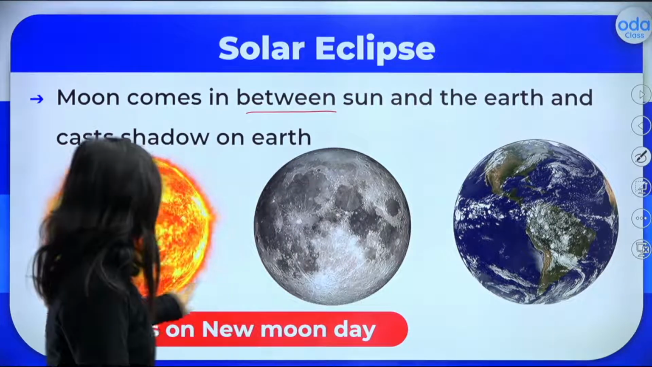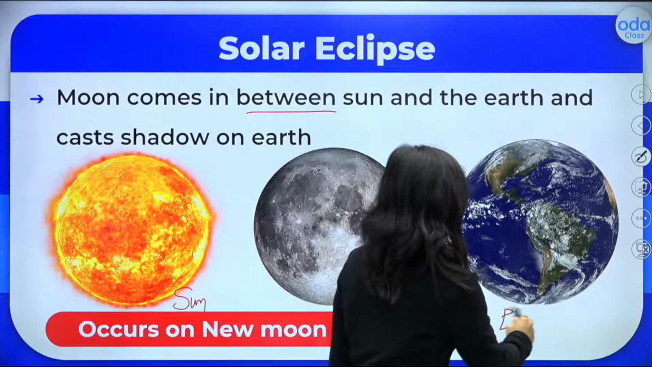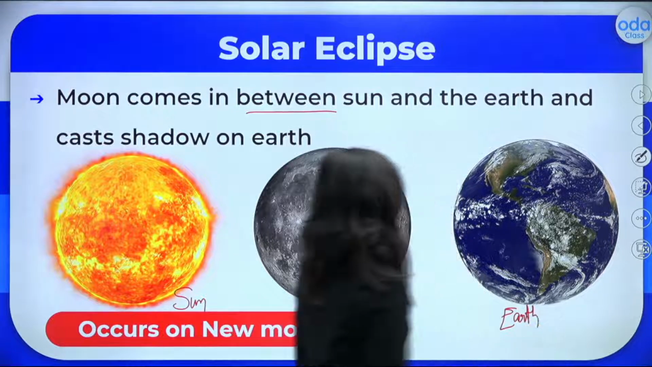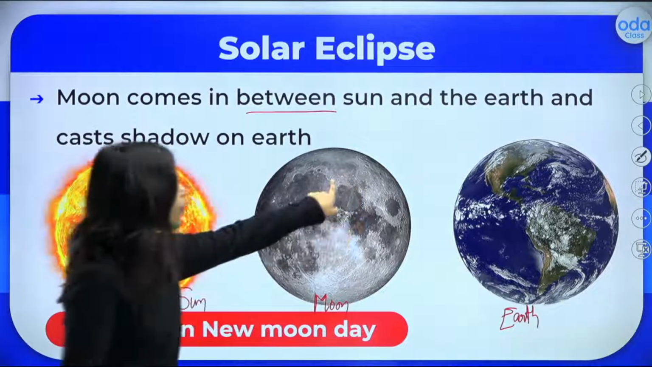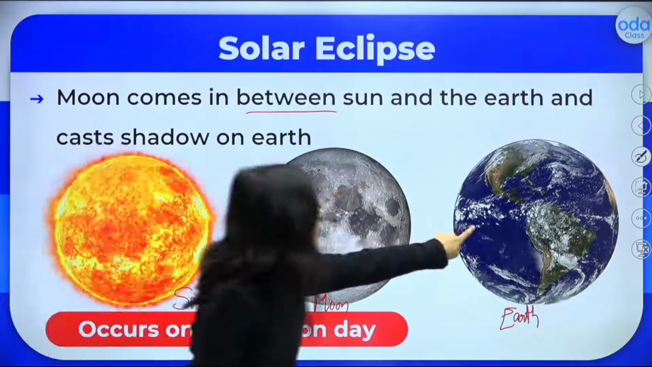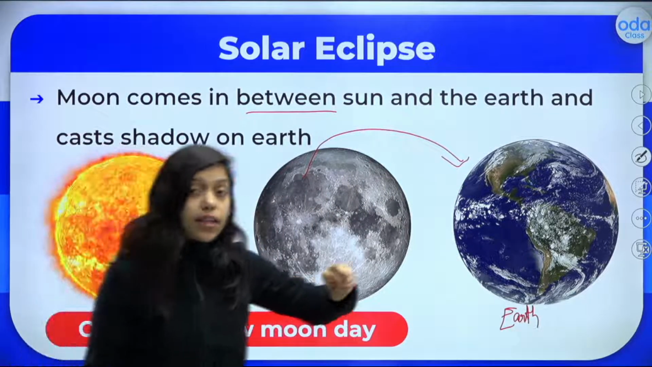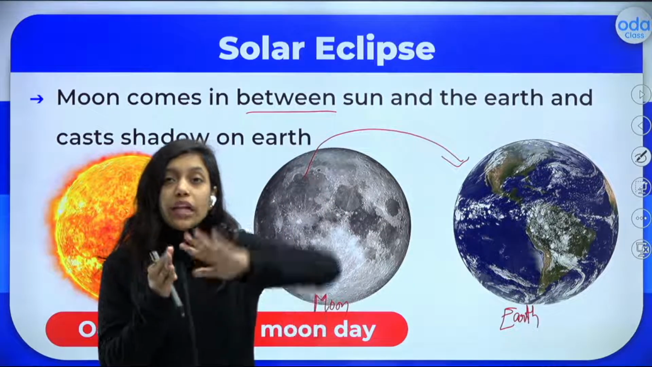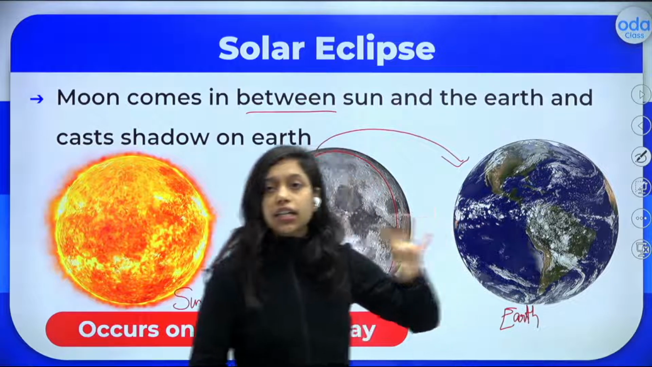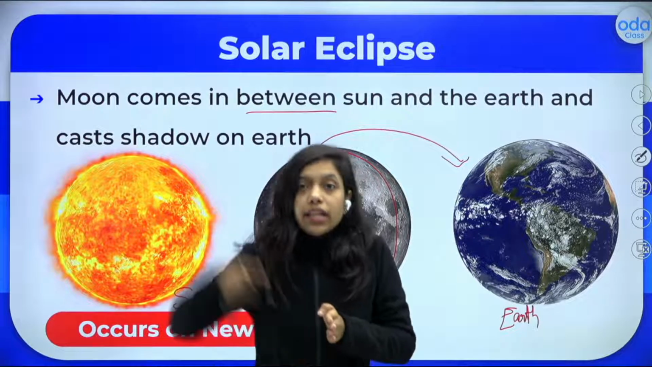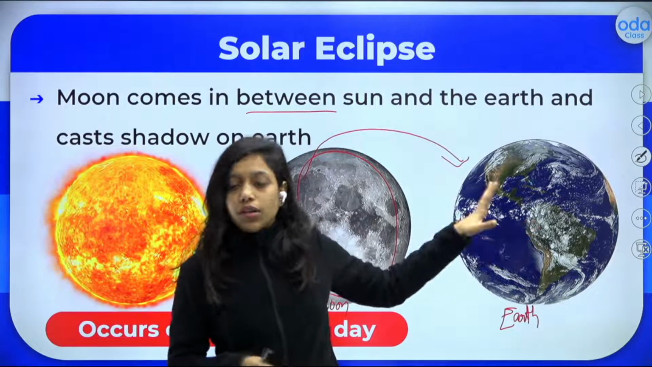As you can see, sun is here and earth is here. In between, who is there? That is the moon, right? So what happens? Moon will come in between the sun and the earth and the shadow of the moon will fall on the earth. I told you eclipse is nothing but the shadow of one body covering the other heavenly body, right? So here, the moon's shadow will be covering the earth's surface. So the moon will come in between the sun and the earth and the shadow of the moon will be cast on the earth. I hope it is clear.